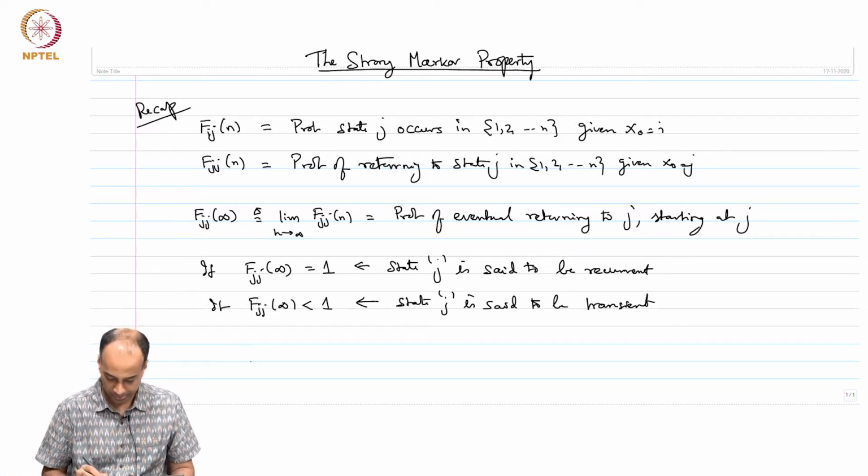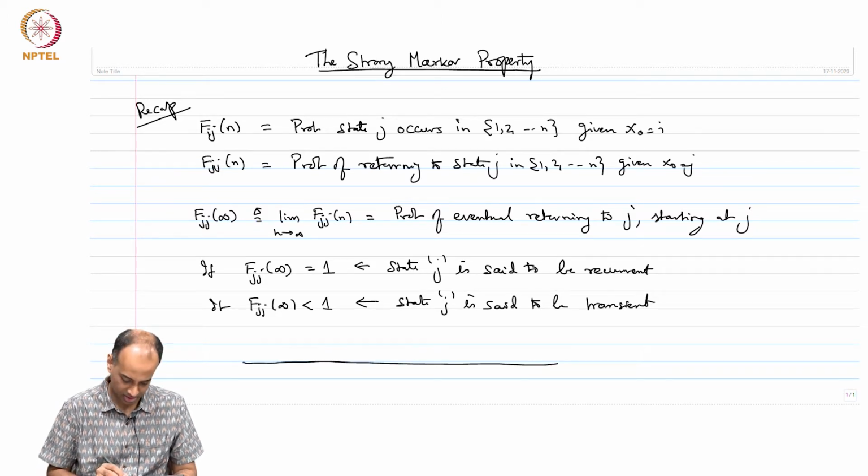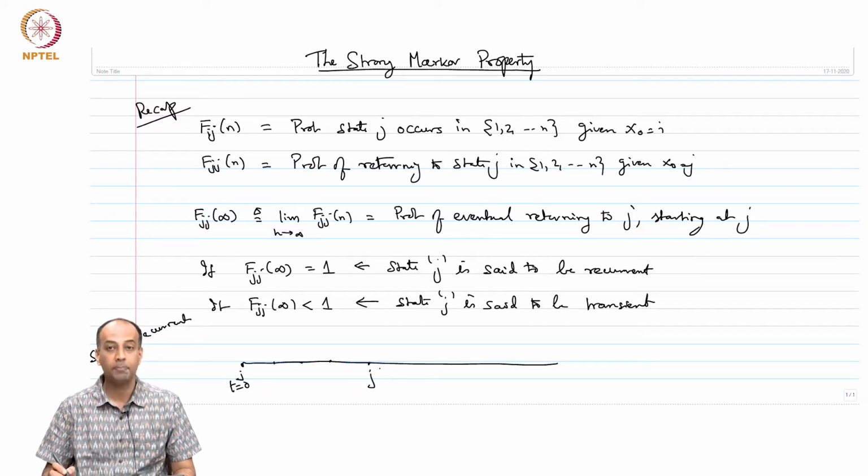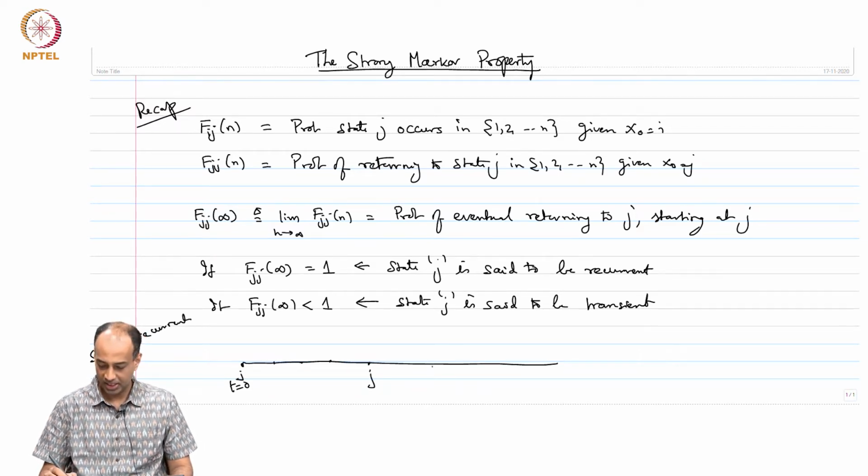Now, suppose j is a recurrent state. Let us say at time t equal to 0, I start at state j. Then I go through a bunch of transitions and I hit j again at some point. If j is recurrent, I will keep coming back to j.